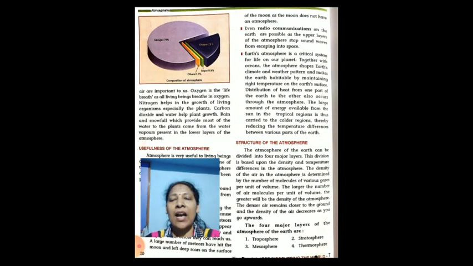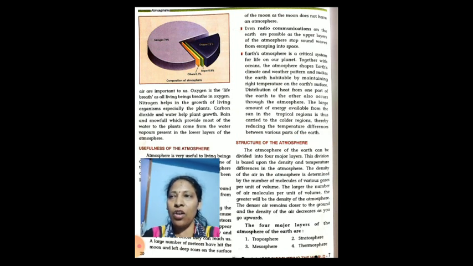All the components are important to us. Oxygen is the life breath for all living organisms, as we breathe in oxygen. Nitrogen helps the growth of living organisms, especially plants. Carbon dioxide and water help plants to grow.